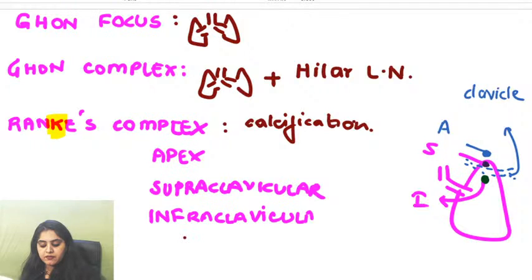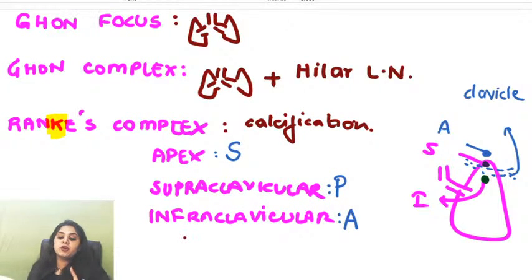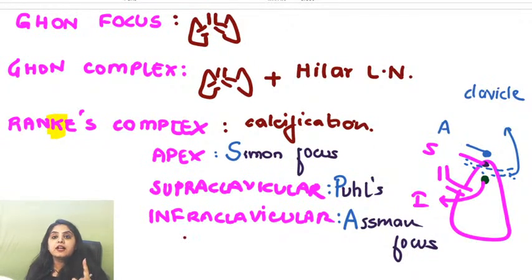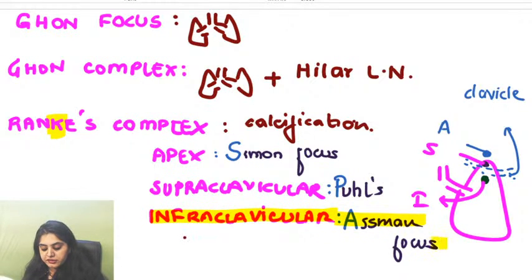So remember, we have an apex, a supraclavicular, an infraclavicular region. When I say apex, supraclavicular, infraclavicular, your mnemonic is SPA. So apex, then supraclavicular, then infraclavicular is labeled as Simon focus, Pearl's focus, and Assman focus. What was the question given to you? What is infraclavicular focus? So now you know infraclavicular focus is the Assman focus.